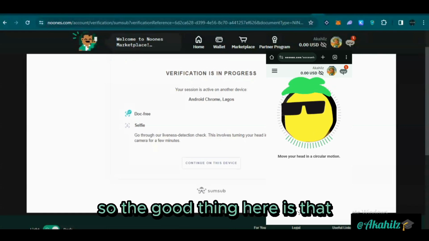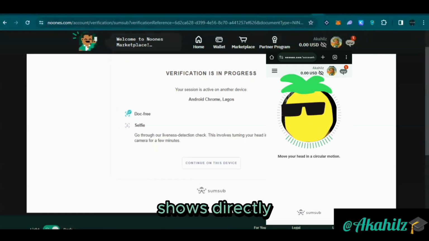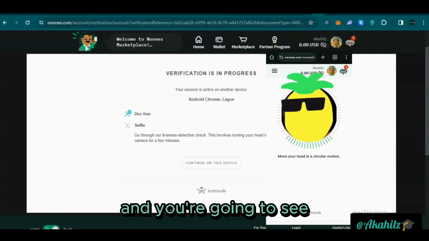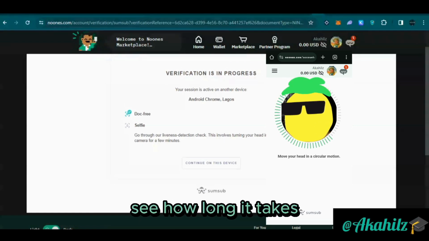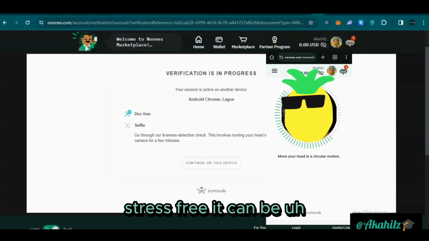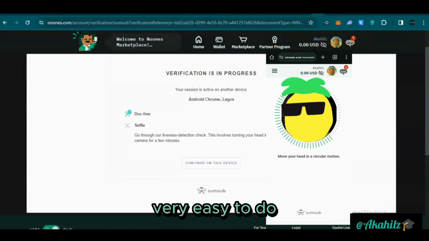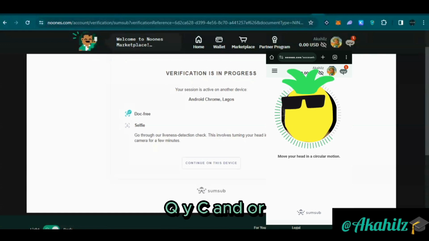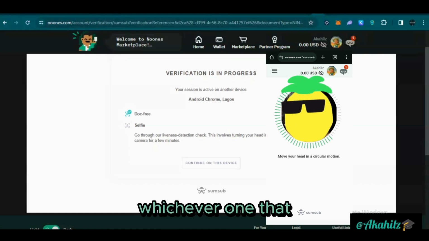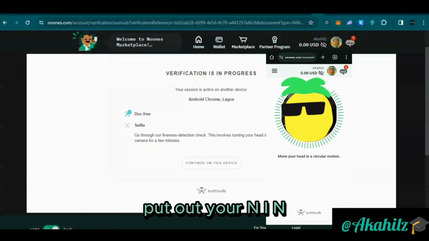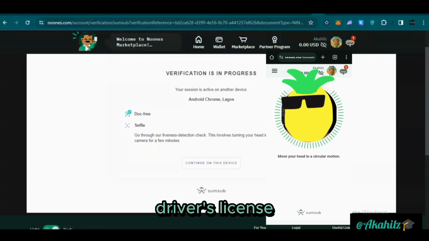So the good thing here is that you're seeing me doing this directly from my phone, and you're going to see the approval process. You're going to see how long it takes. You're going to see how stress-free it can be. There's no stress with it. It's very easy to do. It's just normal KYC, and you can submit your documents, whichever one you're comfortable with. If you want to put your NIN, driver's license, whichever one.